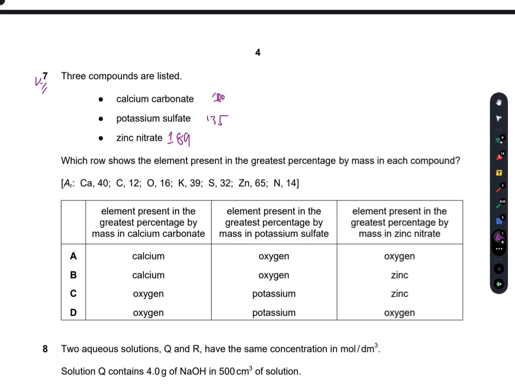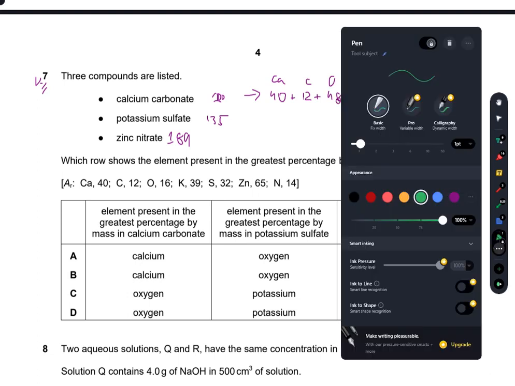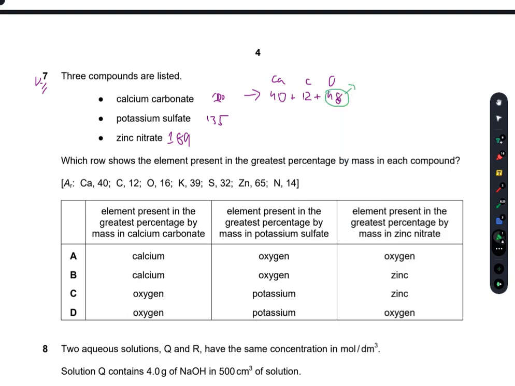Now, the element present in the greatest percentage by mass in calcium carbonate: it is formed by 40 of calcium plus 12 of carbon and 48 of oxygen. So definitely oxygen here is present in the most quantity. I am writing it as MQ, most quantity. So either A or B, or either C and D can be true.